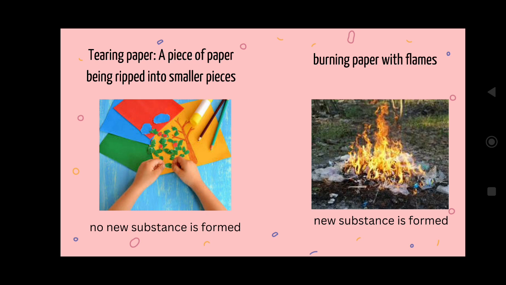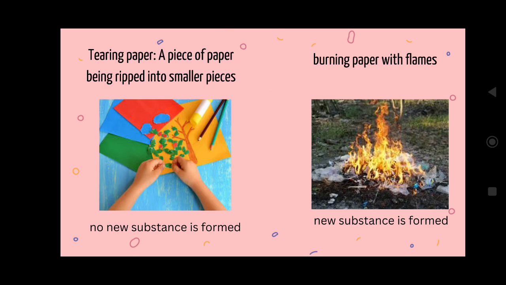Next, while you observe these two phenomena, observe carefully and let me know what the difference between these two is. Let us take this one as A. Here some person is tearing the paper into small pieces. After that, by using glue, I can reverse the change. I can make the paper again as it was.